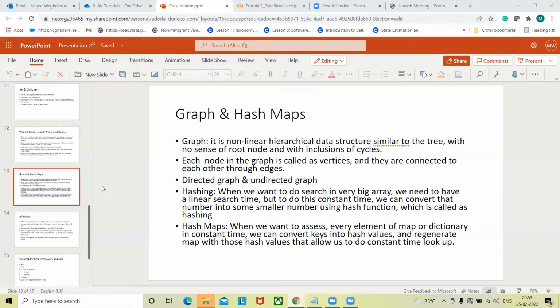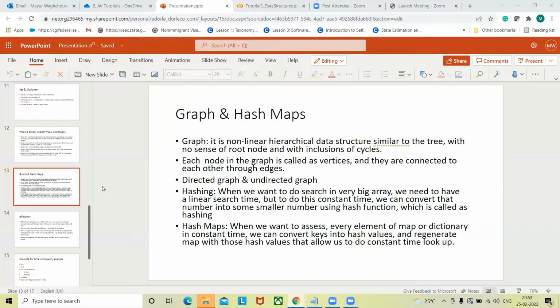And whenever we think about edges, those edges can be directed or undirected. Whenever there is an arrow marking on a particular edge, that's something we'll call a directed graph. If there is no such marking, then it will be considered an undirected graph, which means you can traverse it in either direction.